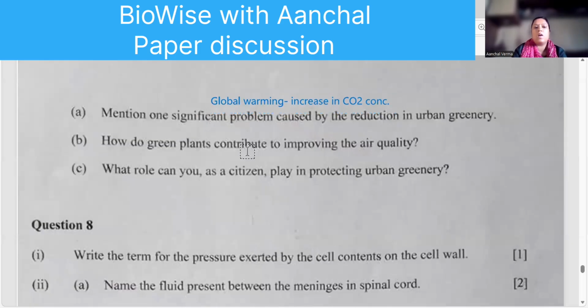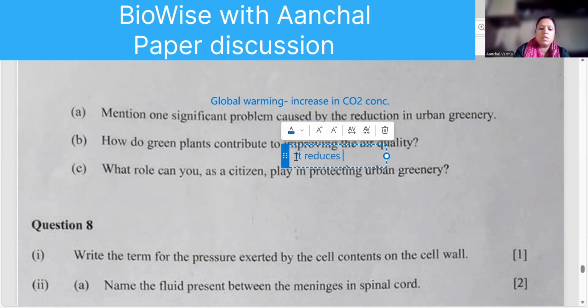Right. How do green plants contribute to improving air quality? It reduces carbon dioxide content as it uses it for photosynthesis.